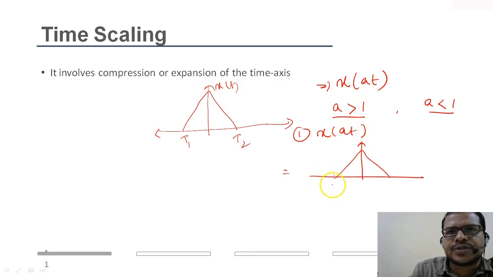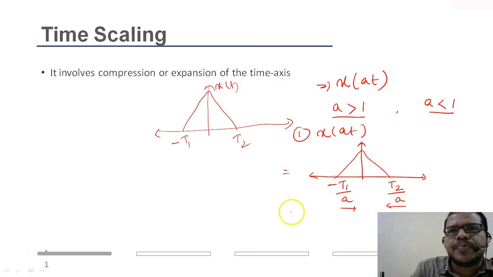So here it is, sorry, this is t1 by a, t2 by a. So when you scale a signal by that amount, you divide the time instances by that amount. So if you divide it by a, and a is greater than 1, then you see this time axis will obviously decrease. So this is compressed.